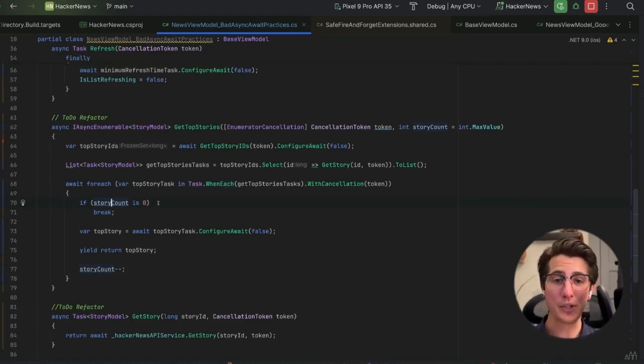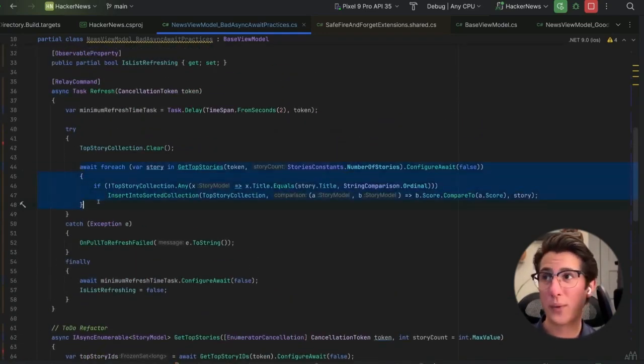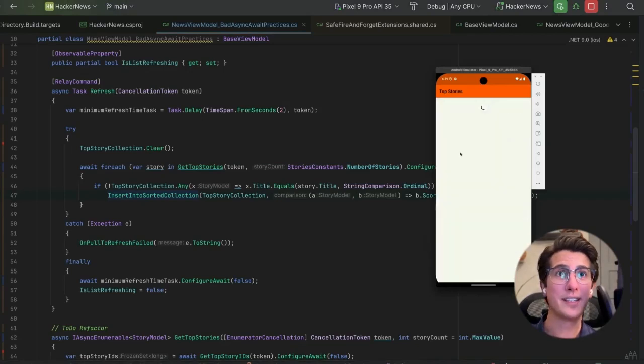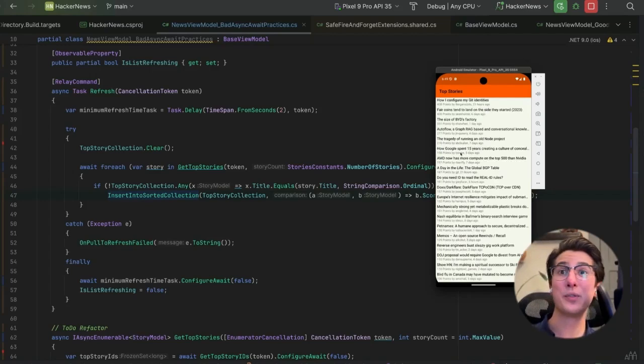So again, yield return, a little bit different than just normal return because we don't actually leave the method. We just yield this value, top story, back to our calling await foreach loop. And again, this is how we can show the values on the screen to the user as they're coming in, just like this. Helps the user feel like progress is being made and helps ensure the user doesn't just stare at a blank screen for 5 seconds, hating their life.